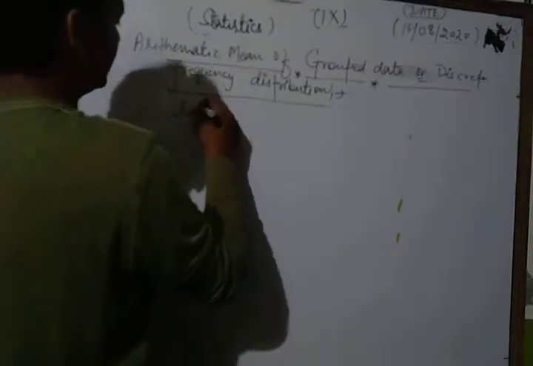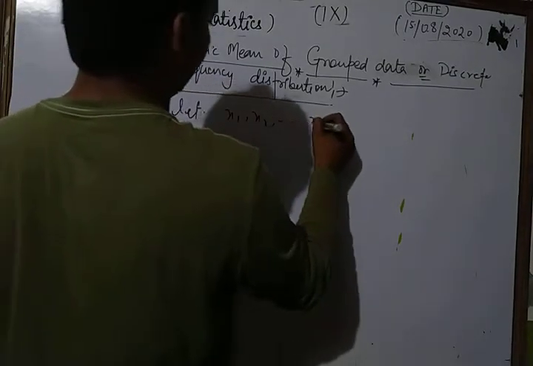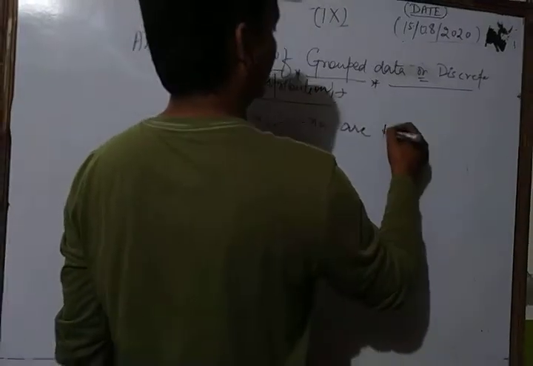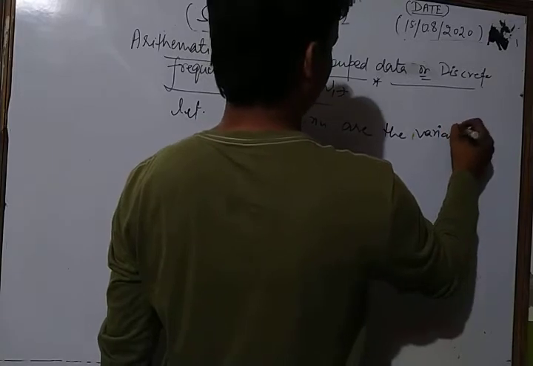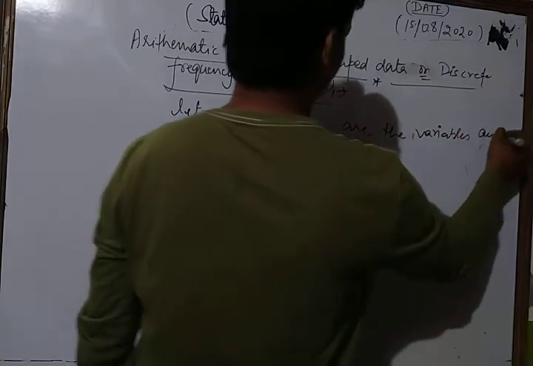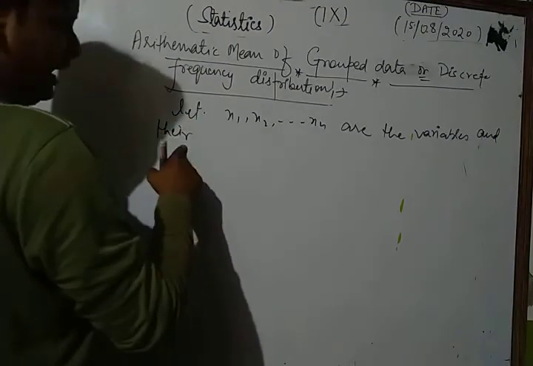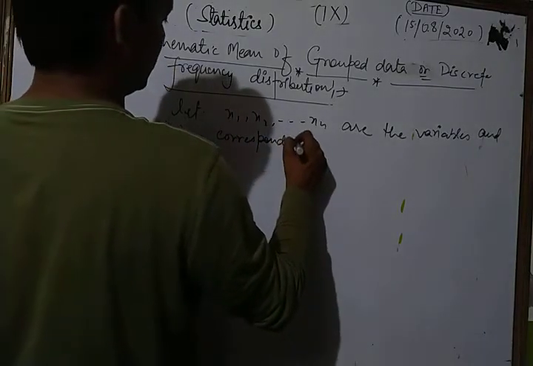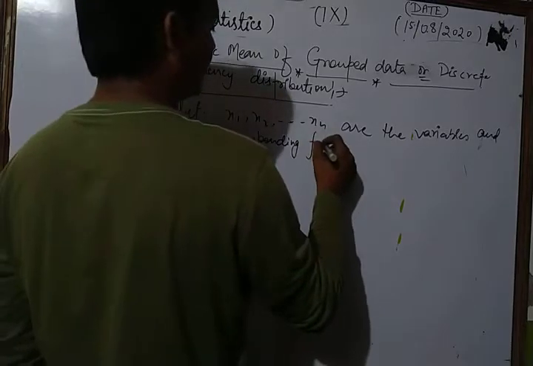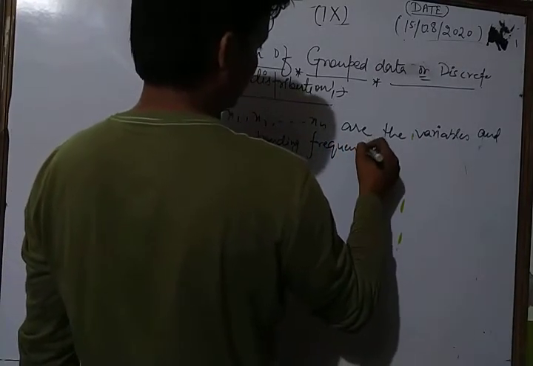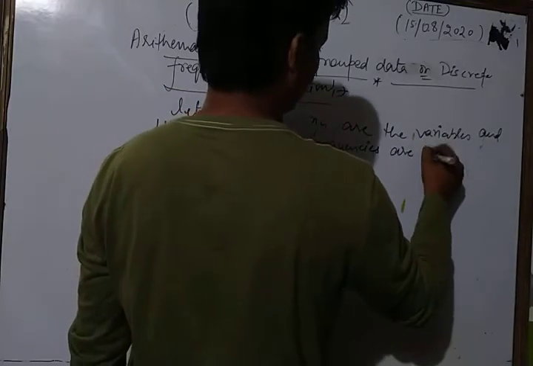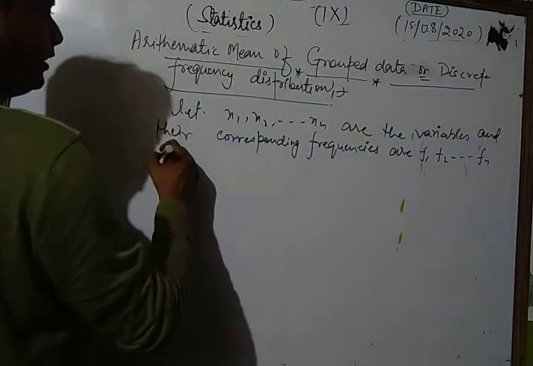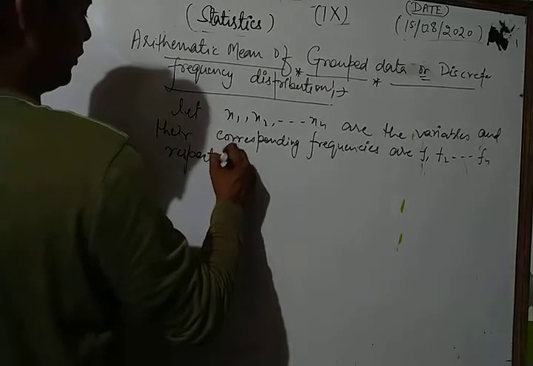Suppose, dear students, let x1, x2, and so on up to xn be the variables and their corresponding frequencies are f1, f2, and so on up to fn respectively.